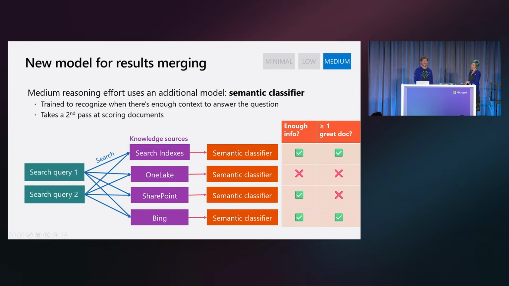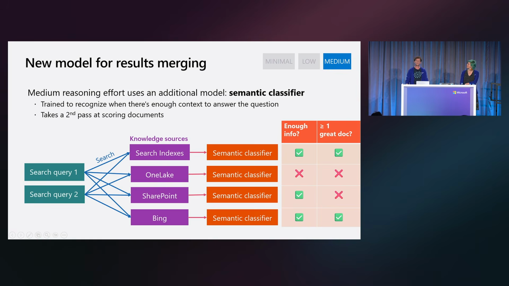So we have a big problem here. In order to know if we have to do the second iteration, we have to actually decide how to do that. We have actually introduced a new model for the first time into the agentic retrieval engine. It's only accessible on the medium retrieval reasoning effort mode. We call this model Semantic Classifier. It performs really two key tasks that enable this confident iteration.